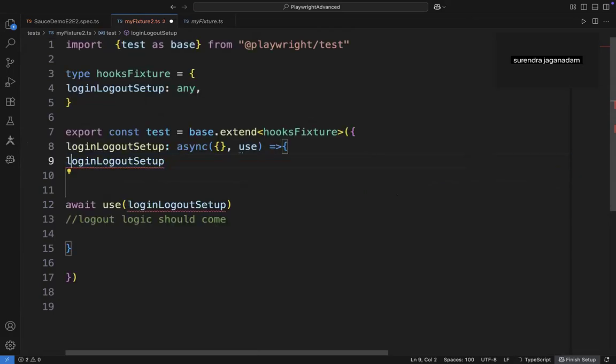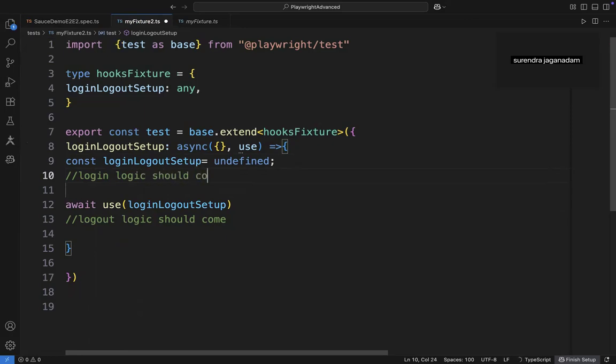Okay, so login logout setup, and I am defining it as undefined for now. Okay, that's fine. A constant should be added. And now here, login logic.